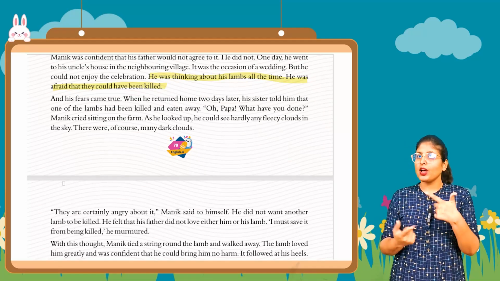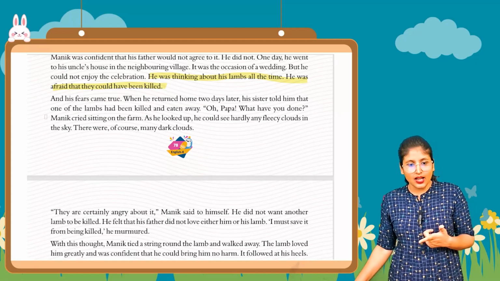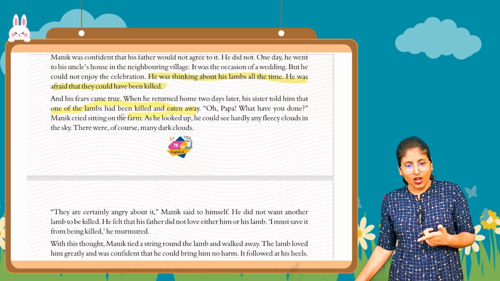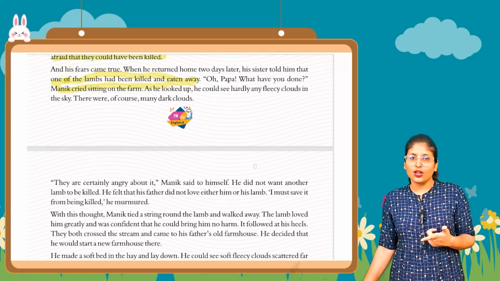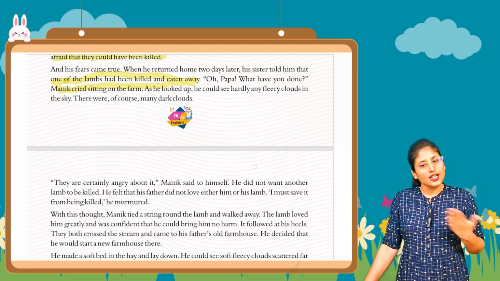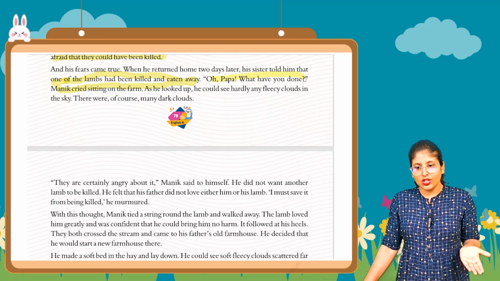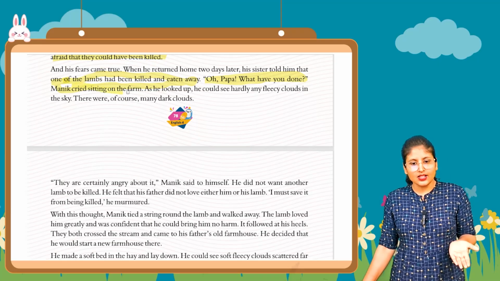When he went home two days after the wedding, his sister told him that one of the lambs had been killed and eaten. Then Manik said, "Oh Papa, what have you done?" Manik cried, sitting on the farm.